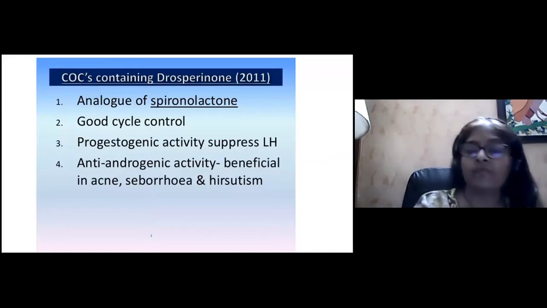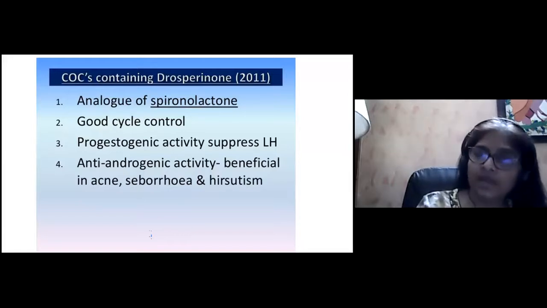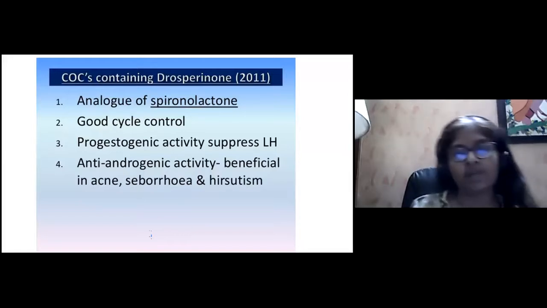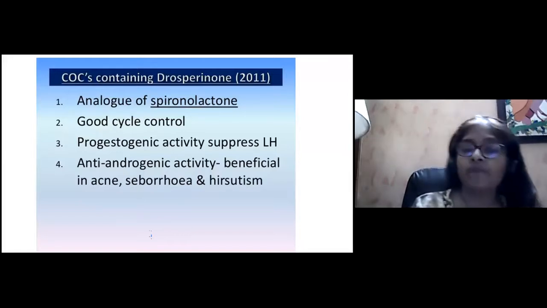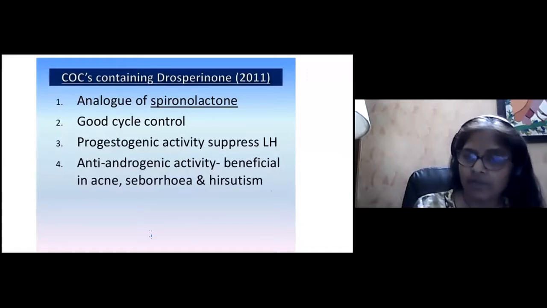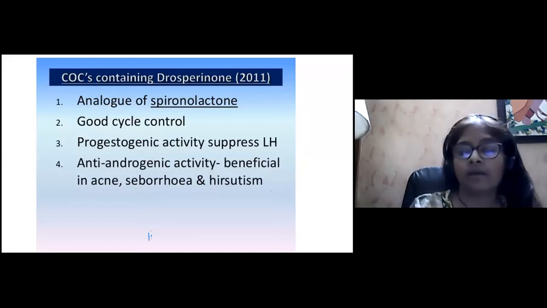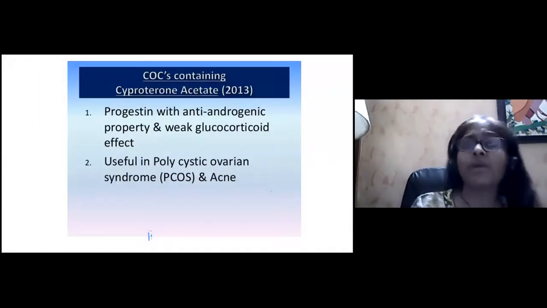So if there are patients of PCOD, often the question is whether we should give cyproterone acetate or whether we give spironolactone. So if you want good cycle control, if you want her to get a proper withdrawal period, and you want an anti-androgenic activity like acne, seborrhea or hirsutism, we can start the patient on the oral contraceptive pills with drospirenone. Cyproterone acetate came later.